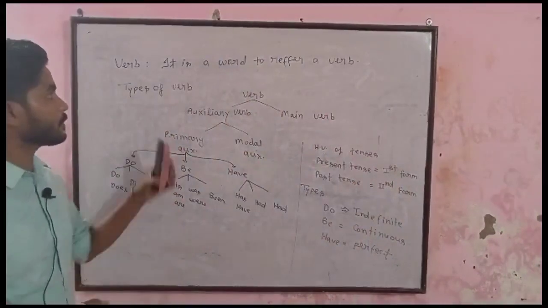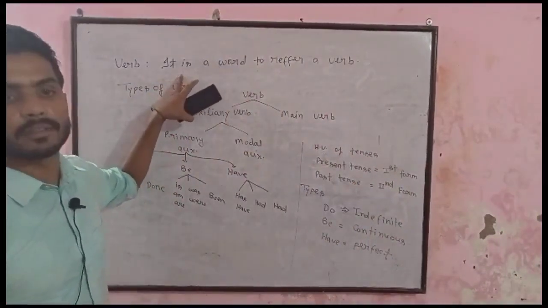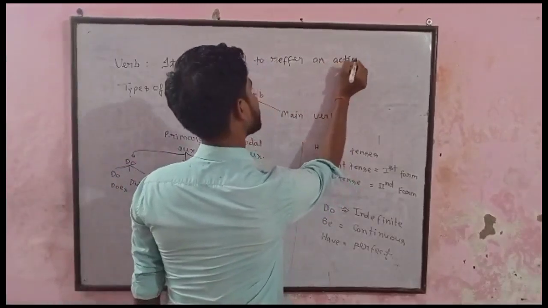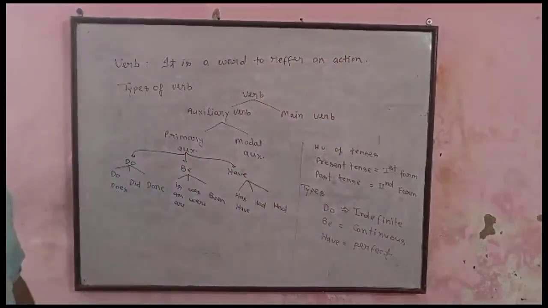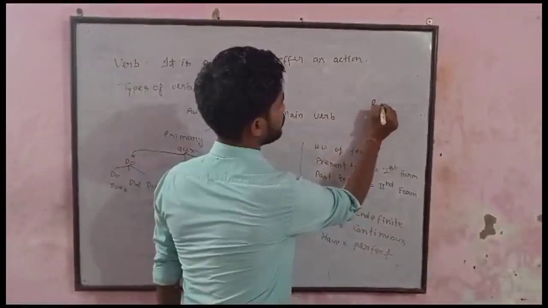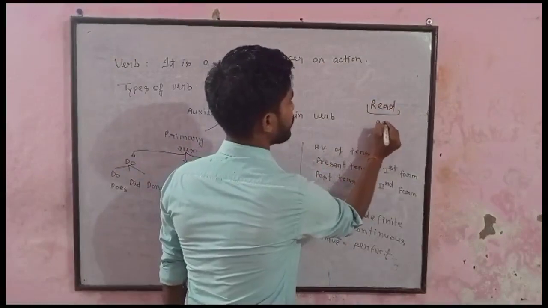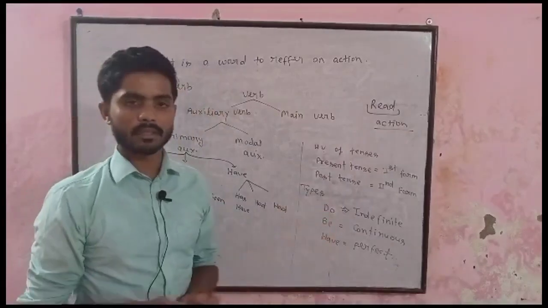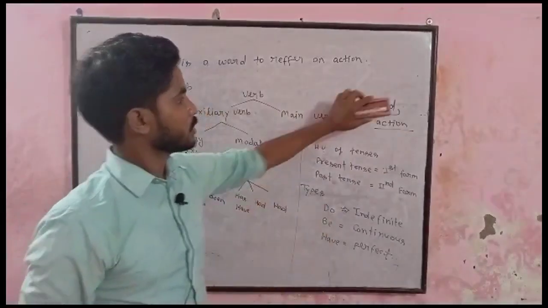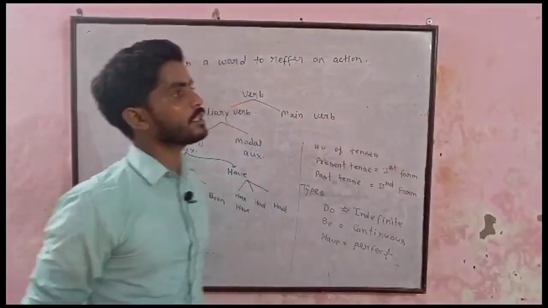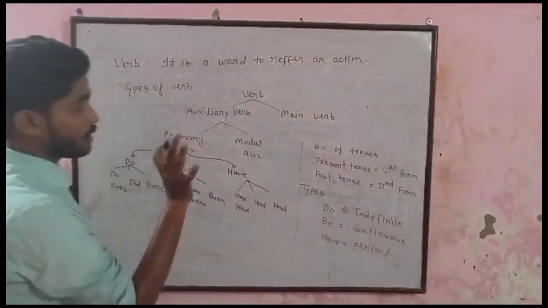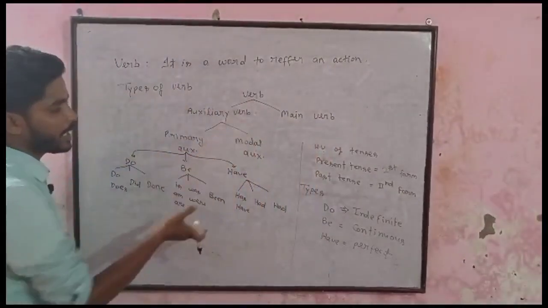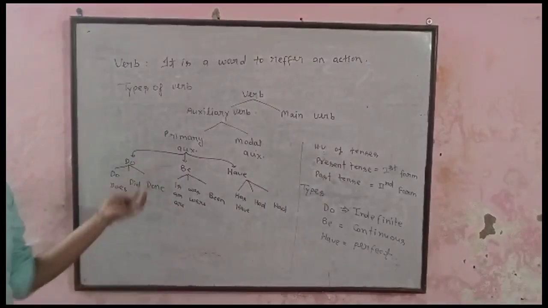First of all, the definition of verb is, it is a word to refer an action. Like, if I say read, I am denoting some action. You know about read, it is to read loudly a book or something else. So verb is something that is referred to an action. For more important thing, we do not have to learn all verbs. It is just a specific part which we have to discuss.